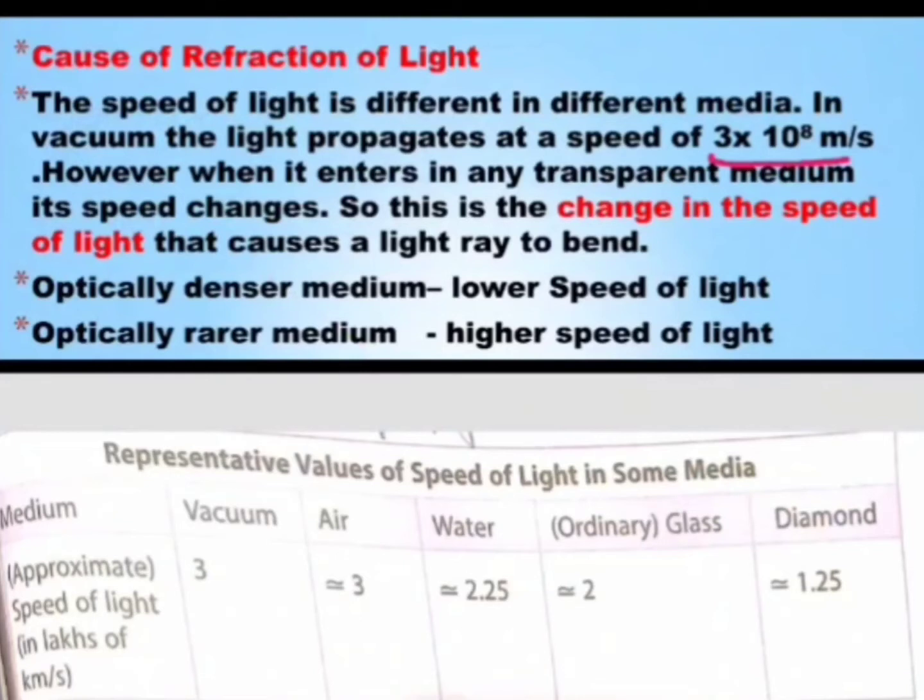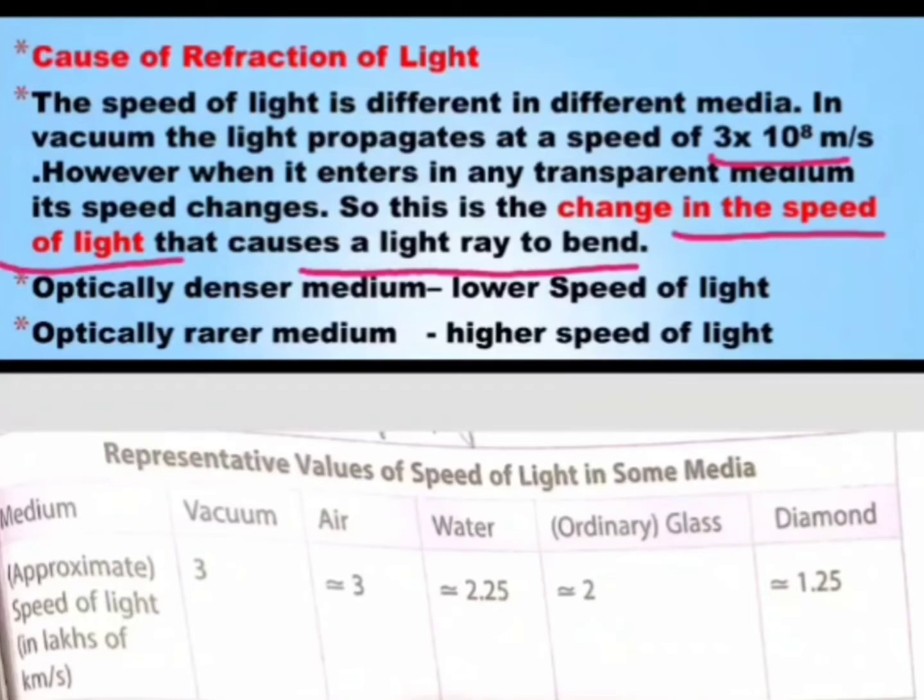Suppose you are moving through a crowded road, or you are moving through a lonely street, right? So on a lonely street or road, we just move at our own speed, at the fastest speed. But whenever we enter a crowded road, we bend our paths, right? And even the speed also changes. So the change in the speed of light is the basic cause of refraction.